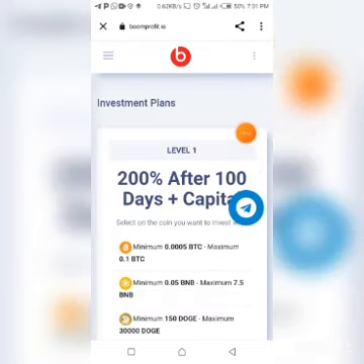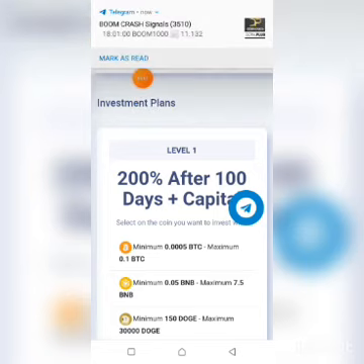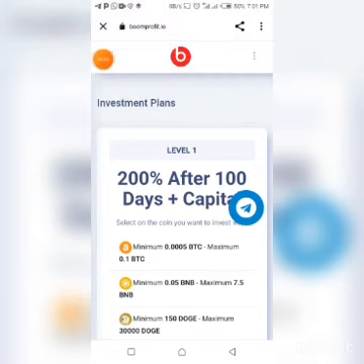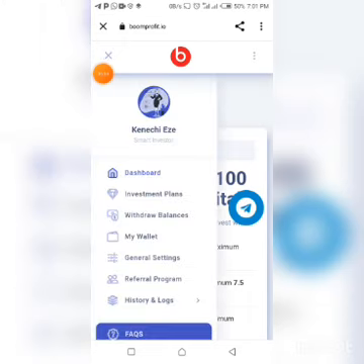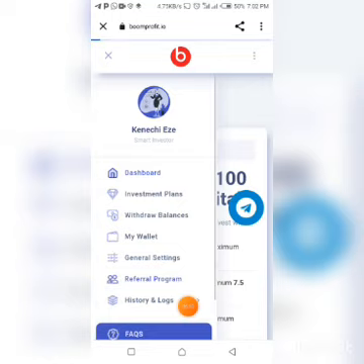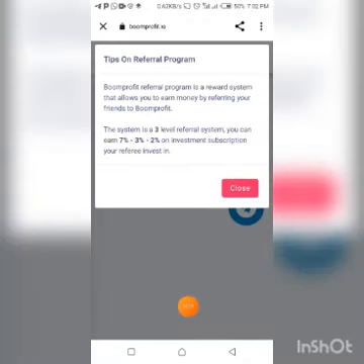These guys actually have a good referral program. If you want to refer your friends, come to this place again, click on this place, go down and click on referral program, guys. Click on referral programs to refer your friends. When your friends make a deposit, you can earn as much as 7%. This is a 3 level referral system.